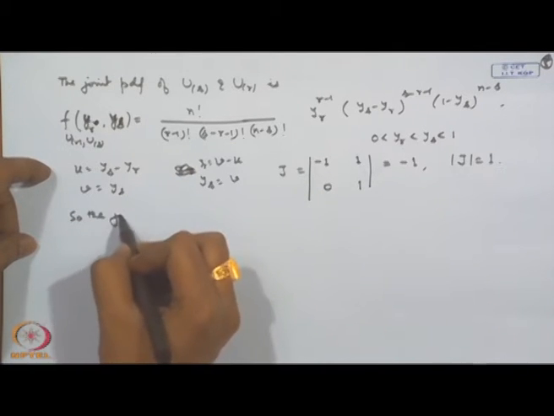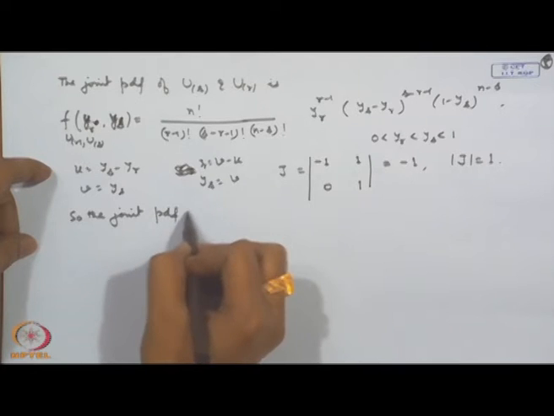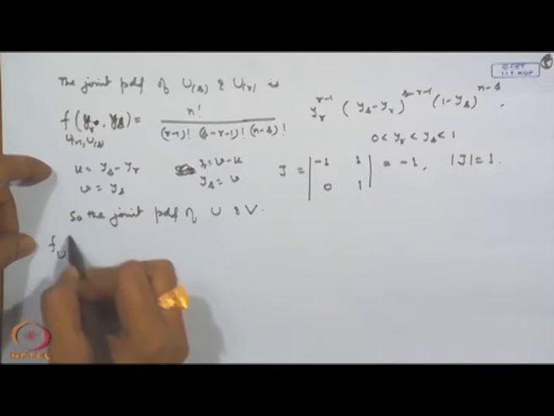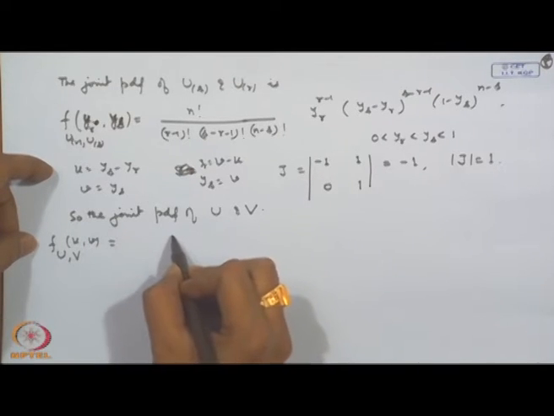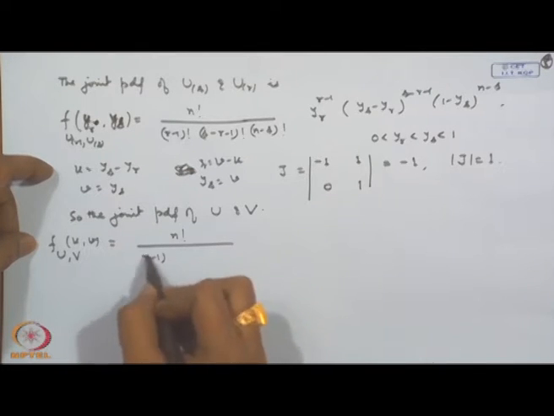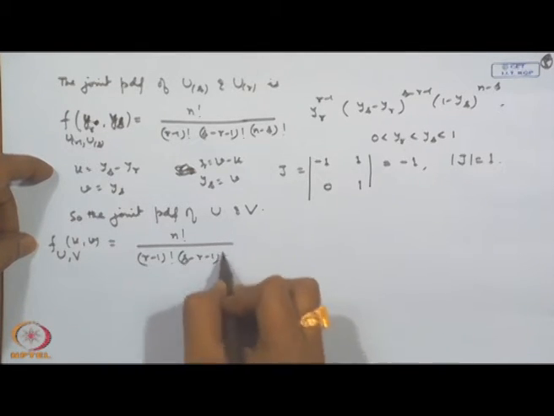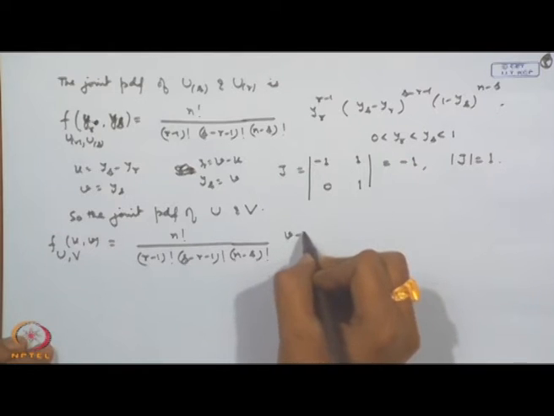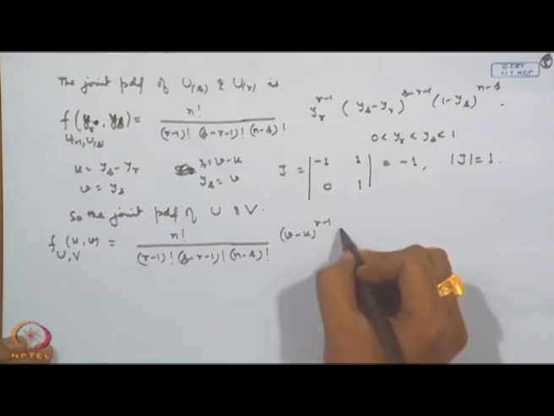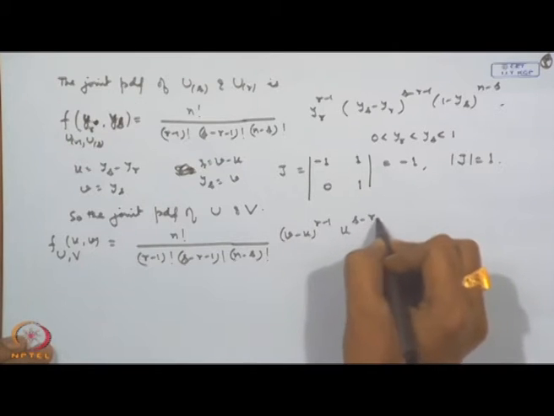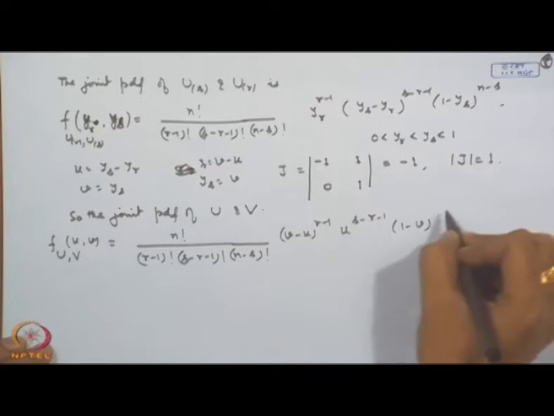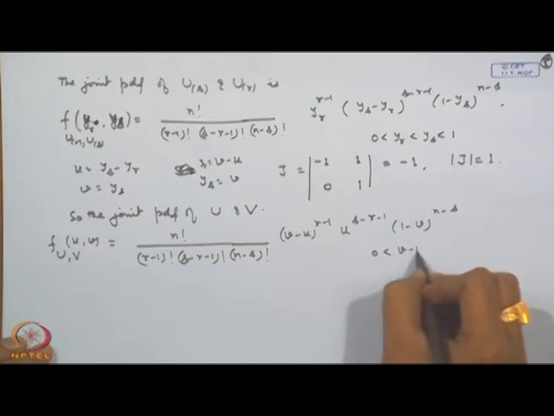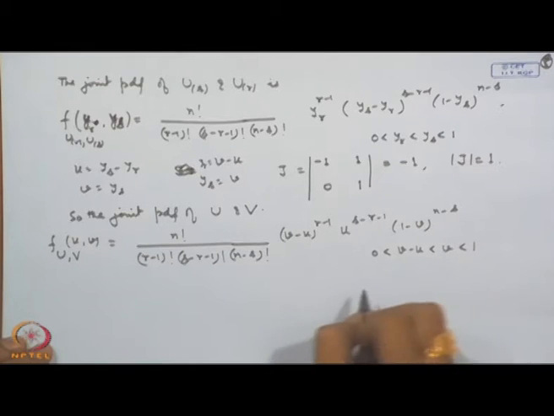So, the joint probability density function of u and v is equal to n factorial divided by (r minus 1) factorial, (s minus r minus 1) factorial, (n minus s) factorial, times (v minus u) to the power r minus 1, u to the power s minus r minus 1, (1 minus v) to the power n minus s, and 0 less than, now y_r is v minus u, less than v less than 1.